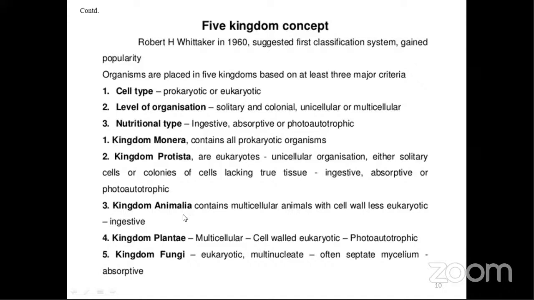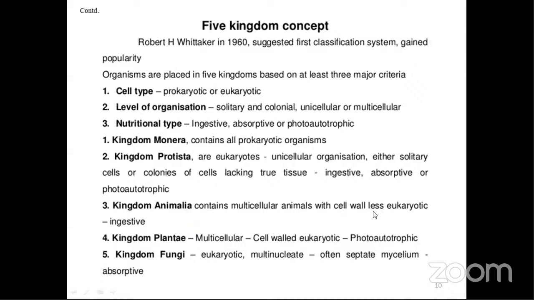Then kingdom Animalia contains multicellular, cell wall less eukaryotic organisms, and they were ingestive. That means the cells of animals do not have a cell wall, so it is mentioned cell wall less.